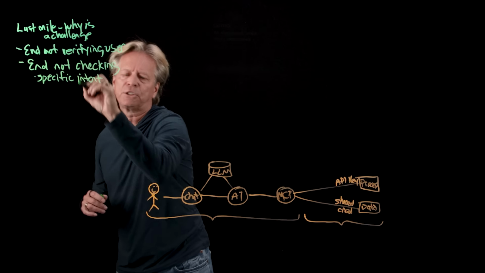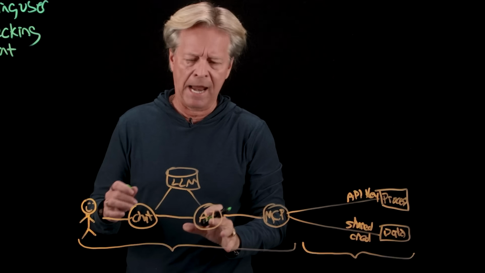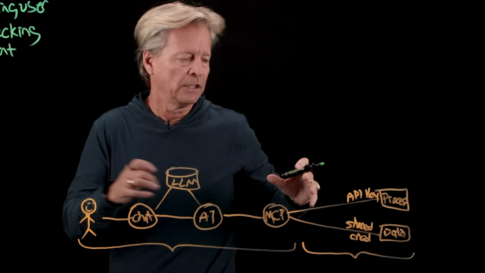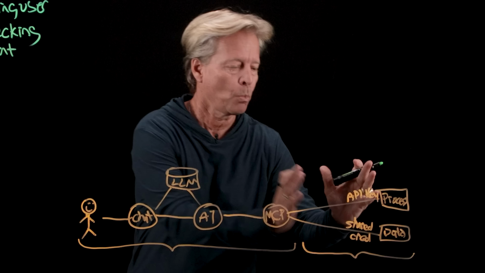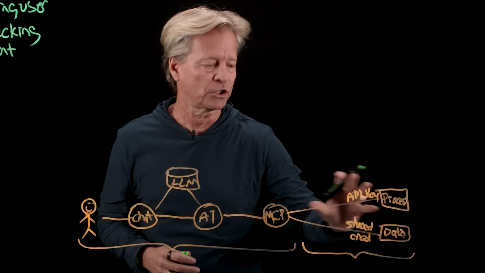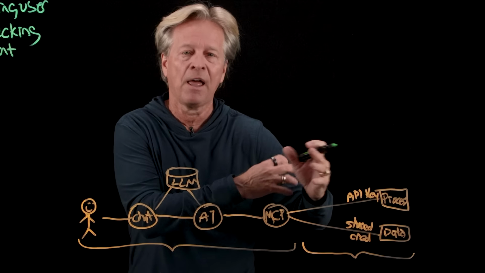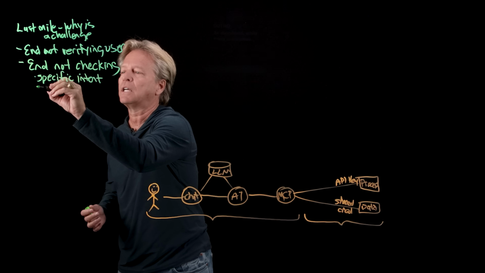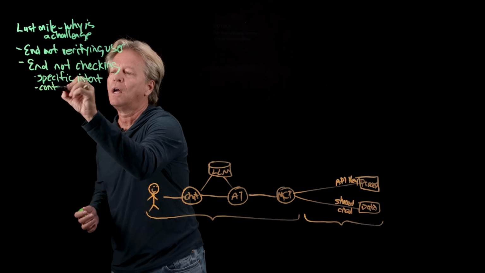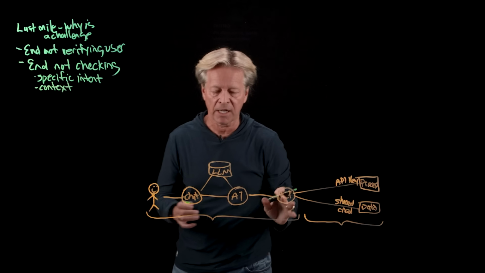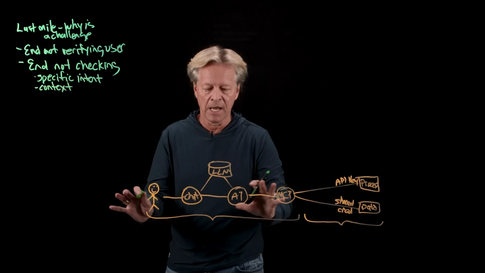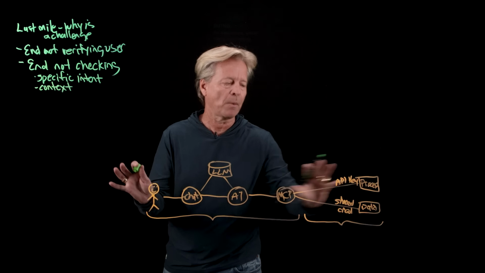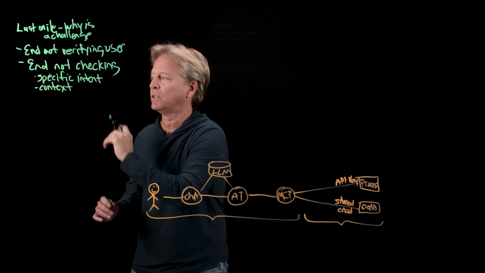We have a user and they intend to change a password or change some data at the very end. That's their intent. When we're dealing with an API key or just credentials between applications, that intent gets completely lost. The same thing is true for context. We lose the context. What is the environment that we're working in? What are the systems in this agentic system that we're talking about? That gets lost when we get down to this point.